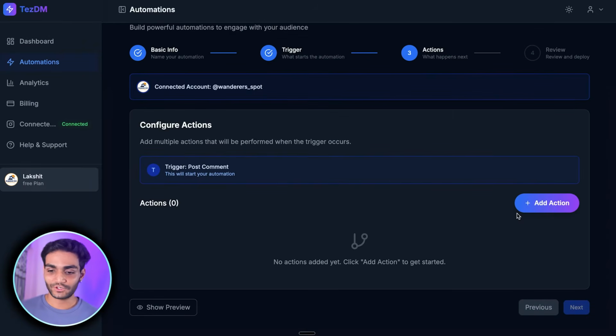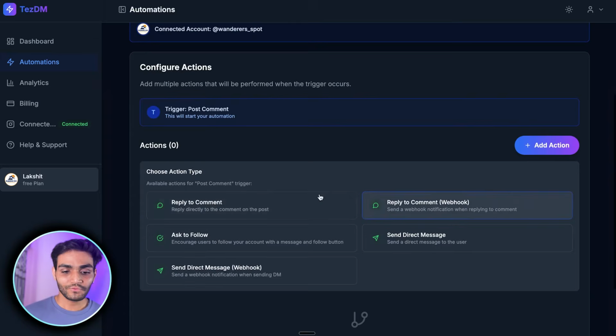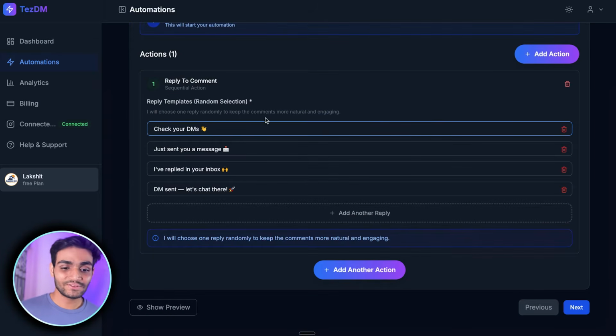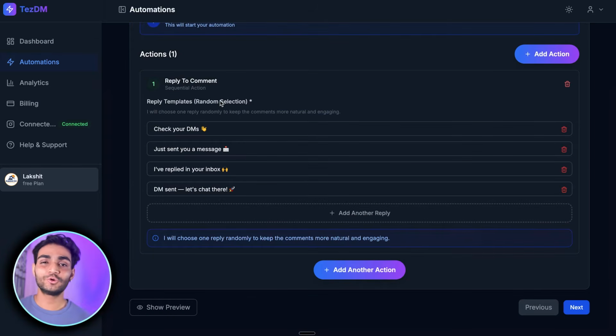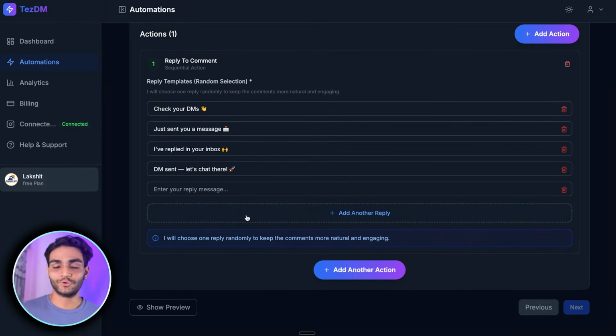Now we can create an action. So action means now once we have got the comment, what to do? So now we can reply to the comment. So over here, you can see you have a random selection method. It means that you don't want to send one simple comment reply to each and every user. You want some mix and match. Okay. So over here, there are 4 different comments which you can reply with. You can change them. You can add yours. It's up to you. Okay.